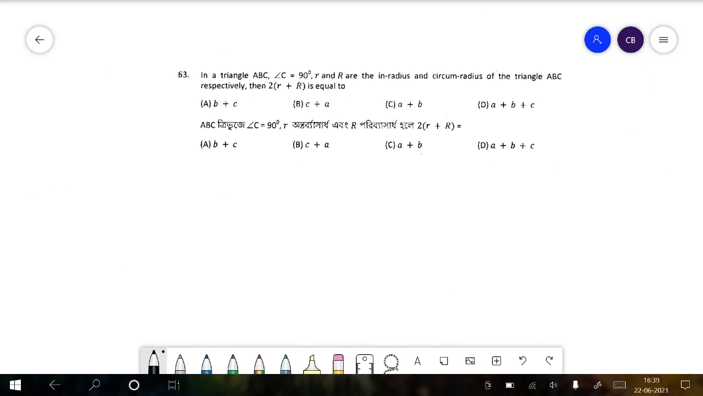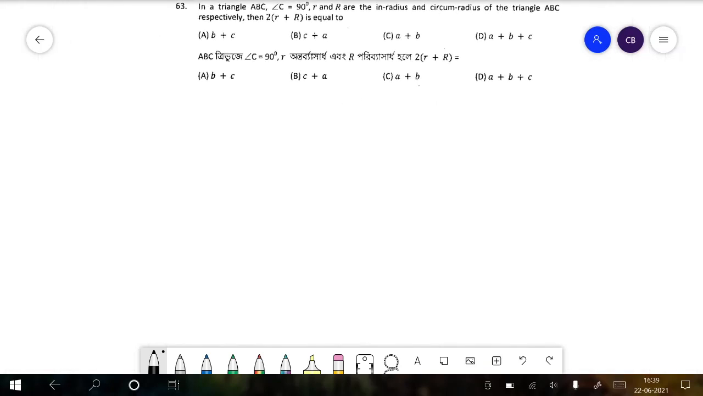Moving on, in the next question we see that there is a triangle having one angle equal to 90 degrees, that means it's a right angle triangle. Small r and capital R are the inradius and circumradius of the triangle, then 2 times small r plus capital R. Usually you will remember this by the time you go to the exam after 2 years of studying.